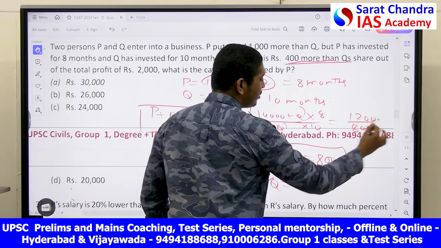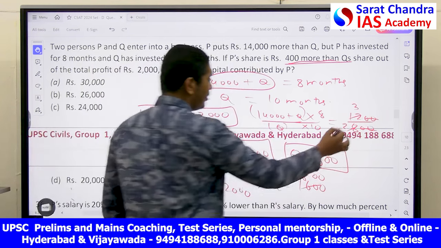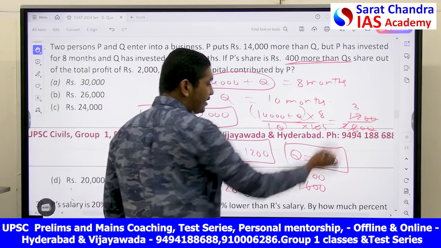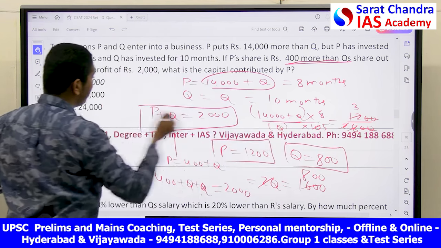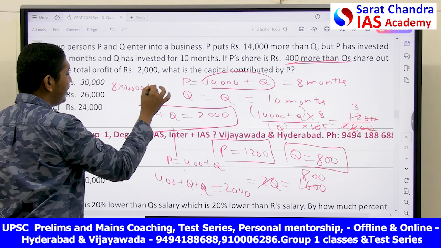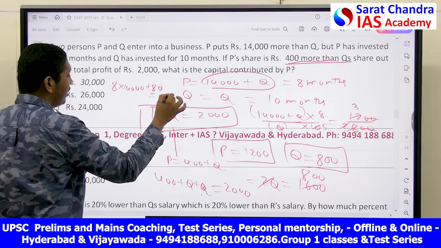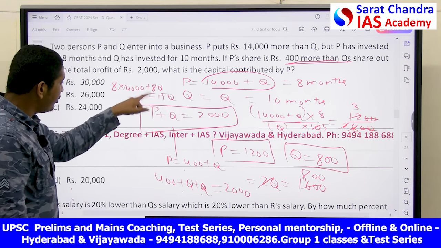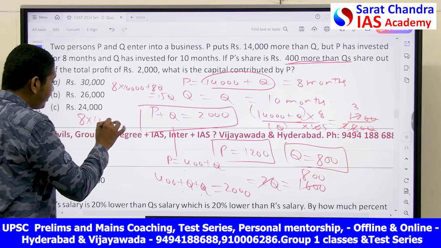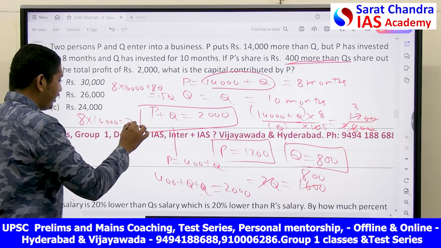Calculate now. 0, 0 cancel. 4, 2, 4, 3. Right? Now, again you see 2 5s are 10. Done. Now, if you send Q into 5 this way, what do you get here? If you multiply this, 8 into 14,000 plus 8Q is equal to 5 into Q into 3, that is equal to 15Q. Right? Now, you send this back here. 8 into 14,000 is equal to 15Q minus 8Q, which is nothing but 7Q.